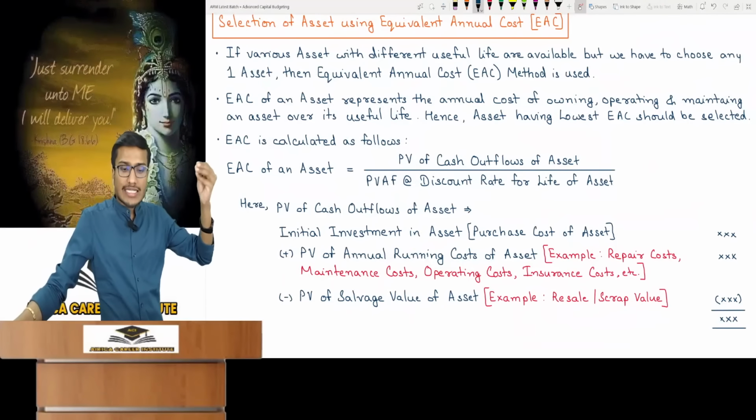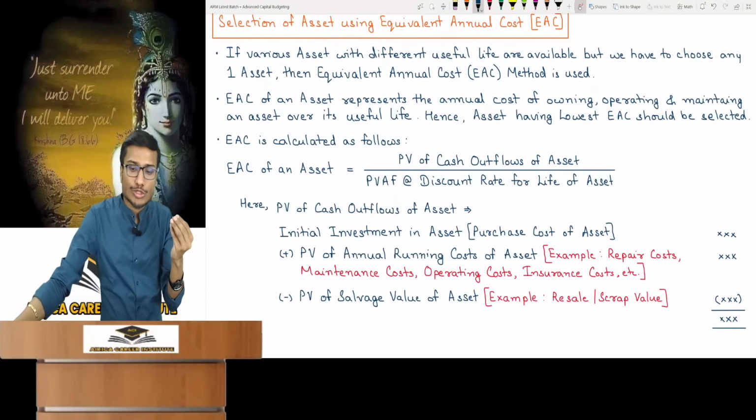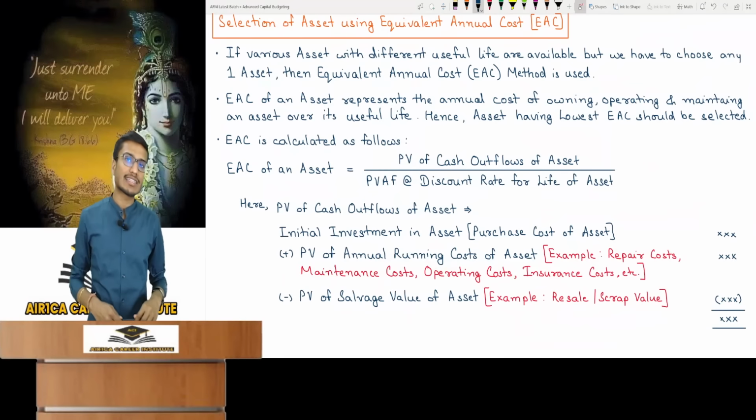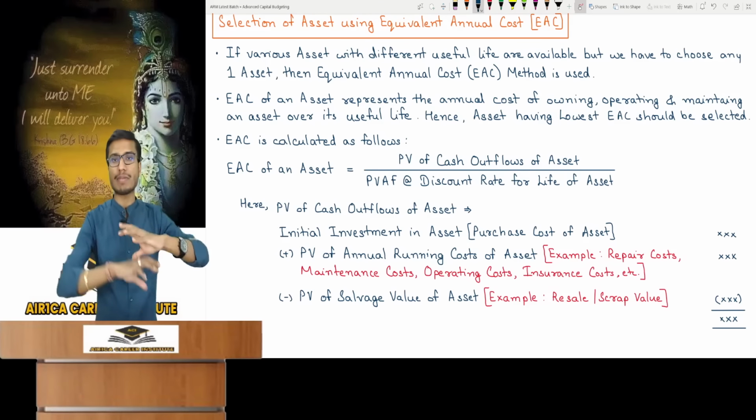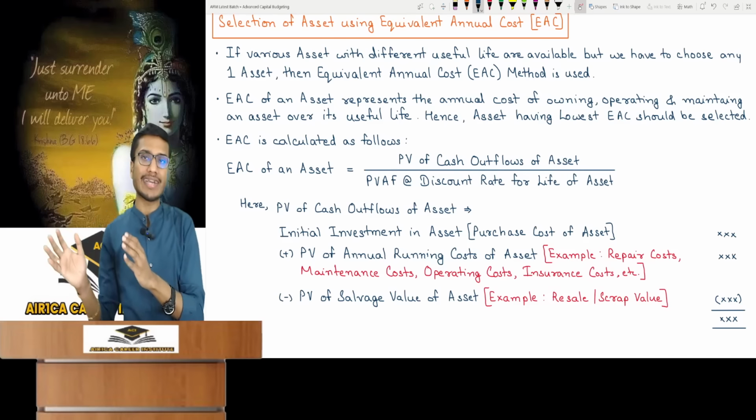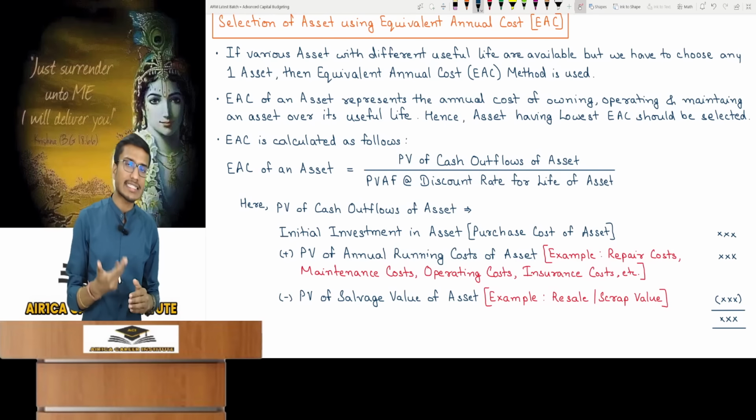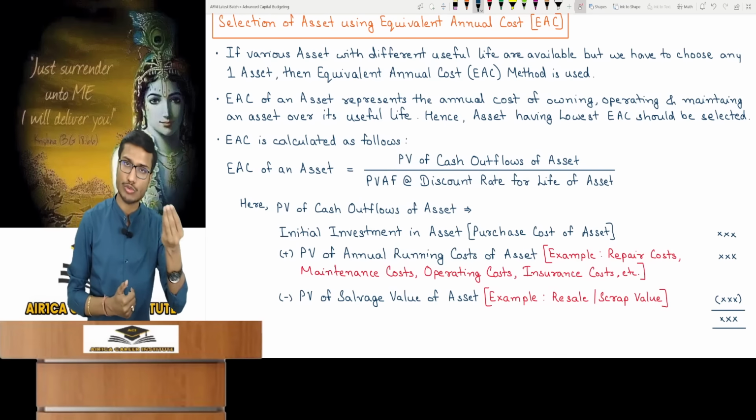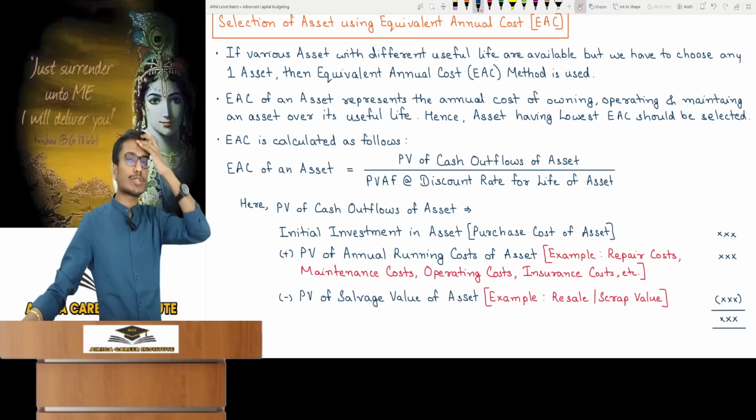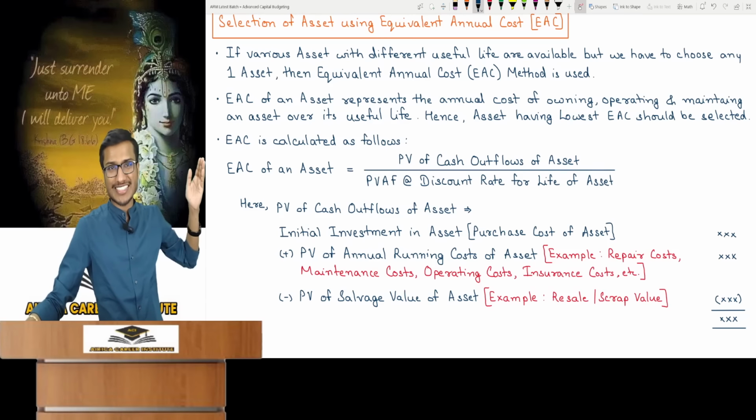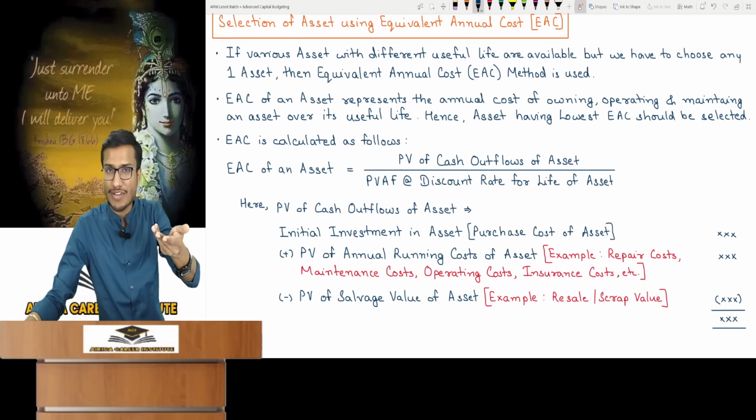What does the equivalent annual cost of an asset represent? It is the annual cost of owning, operating, and maintaining an asset over its useful life, accounting for every expense you are going to incur on it. It distributes that annually. You'll select the asset which has the lowest equivalent annual cost. It is calculated by taking the PV of cash outflows of the asset, then dividing it by PVAF.